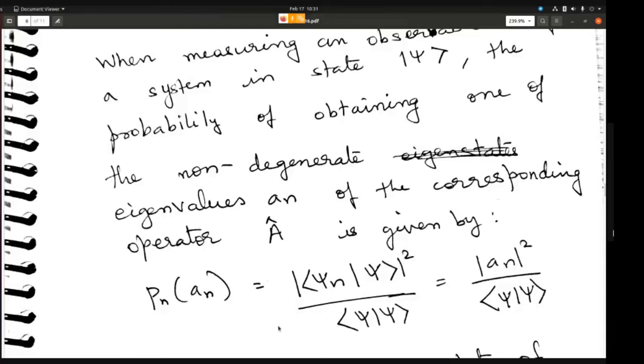So suppose the probability of getting a particular energy E1 is 1 by 10. By theory you get 1 by 10, and if you perform the experiment 100 times, then approximately 10 out of those 100 times you will get that energy. So the postulate matches with the experiment very well, and that is why the postulate holds.